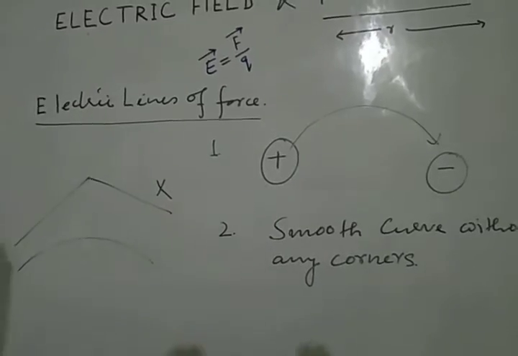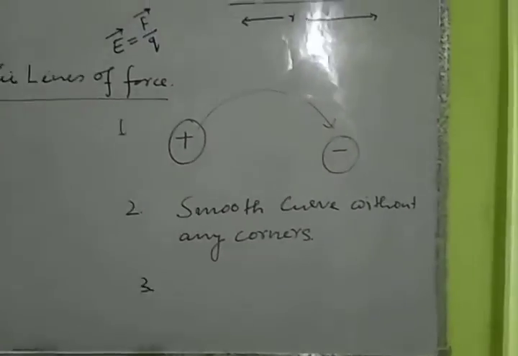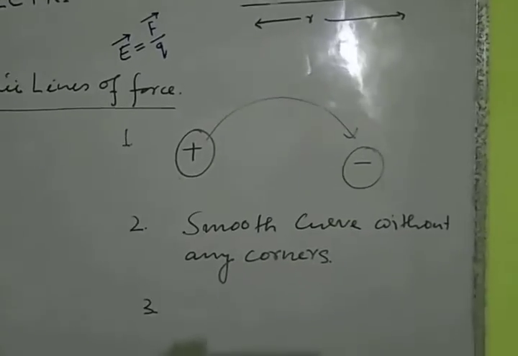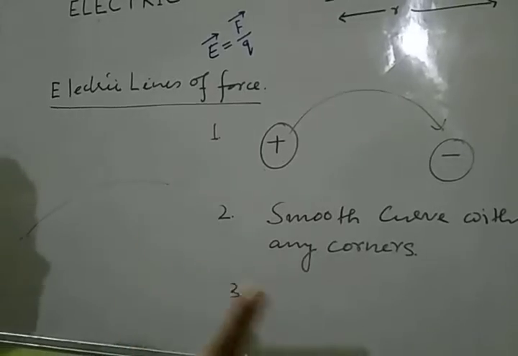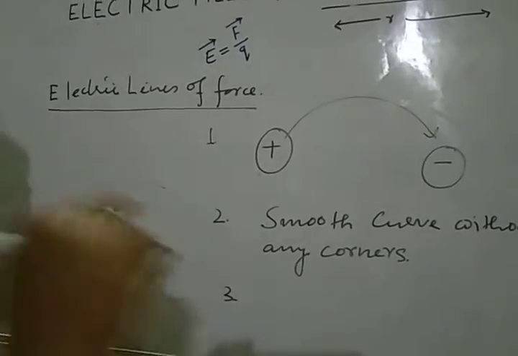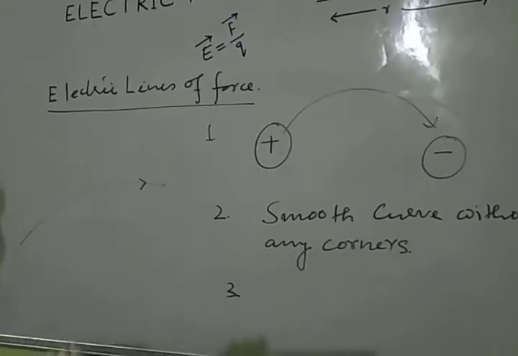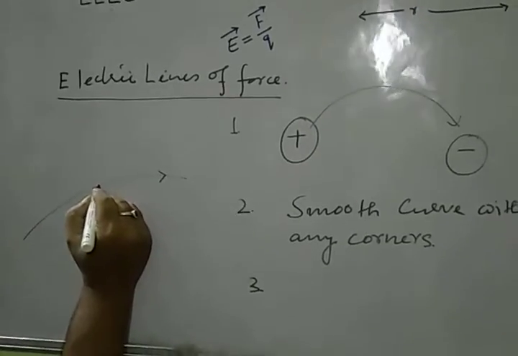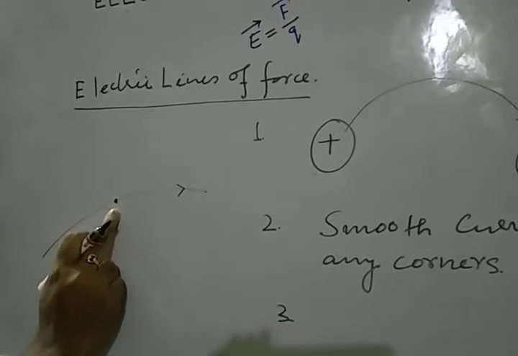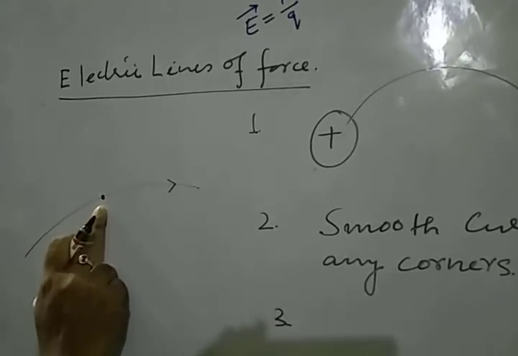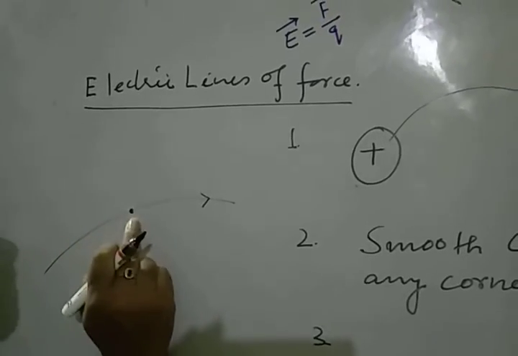And the third property, let me tell you, is a very, very important property. Suppose this is a line of force. Lines of force are always drawn with an arrow mark because they have direction. Suppose there is a charge at this point. What is the direction of the force at this point?